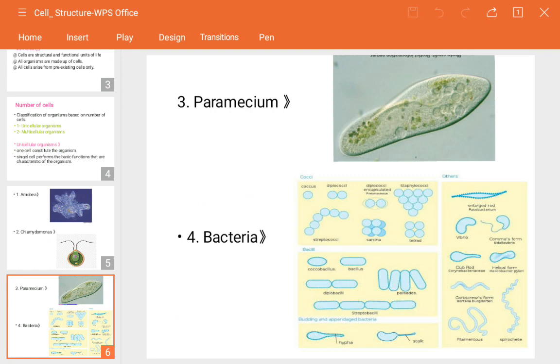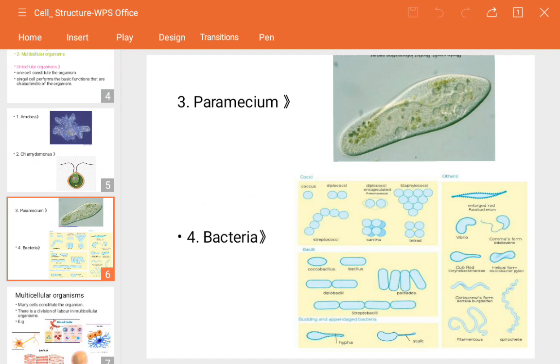Bacteria consist of various shapes, for example coccus, staphylococcus, or bacillus shape, spindle-like shape, and there are other shapes which are classified according to which type of disease they cause and how they look. So these are actually single-celled organisms. Even if they have many different cell shapes, they are still single-celled.